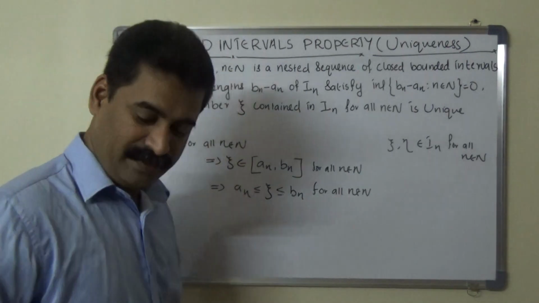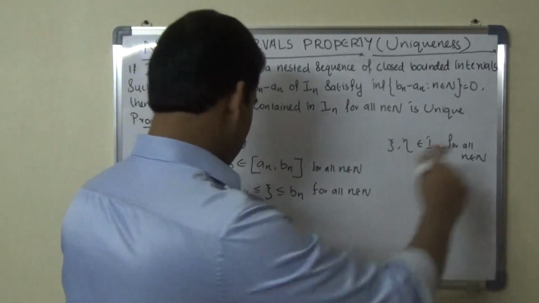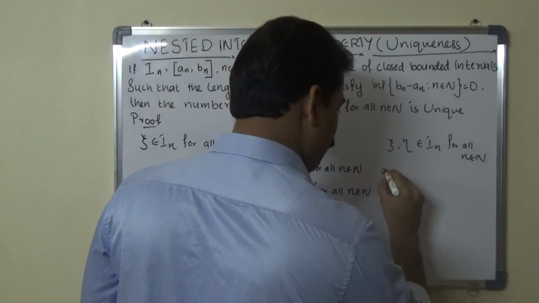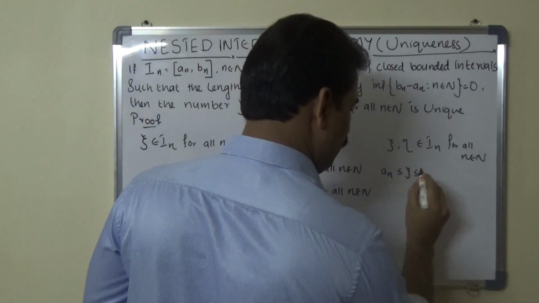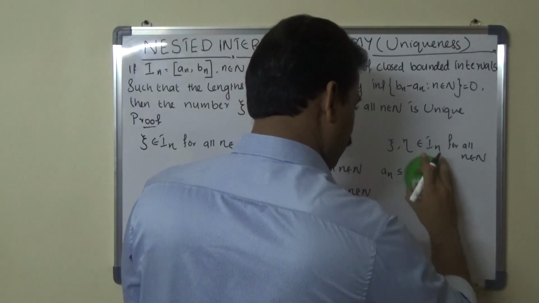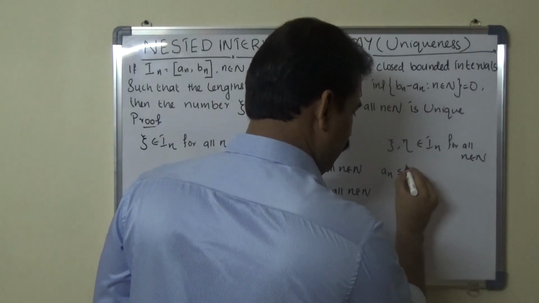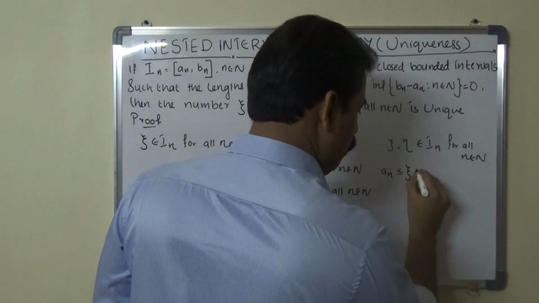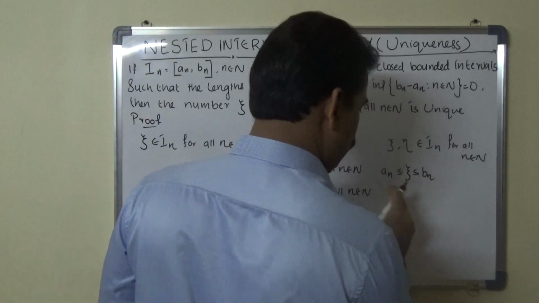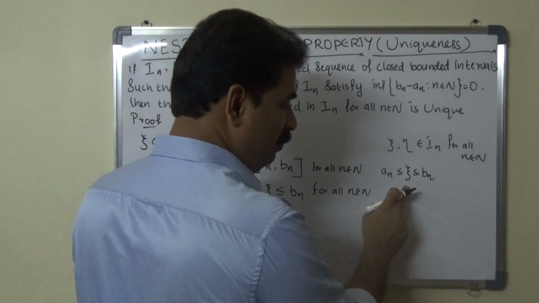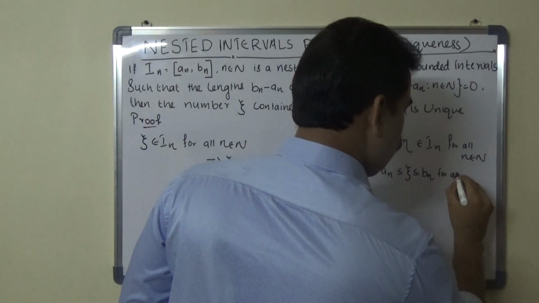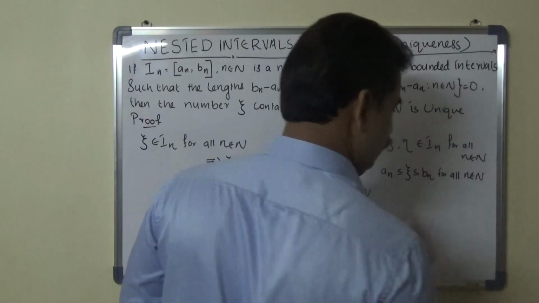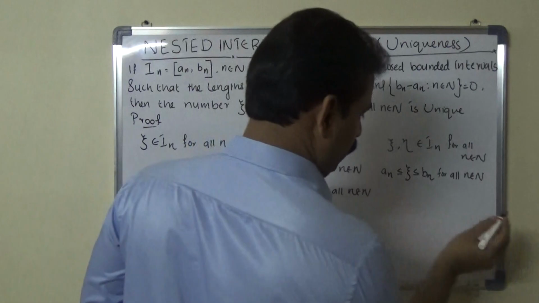Clear? Okay. So here we write an is less than or equal to psi, which is less than or equal to bn. An is less than or equal to psi, and psi is less than or equal to bn for all n belongs to N.